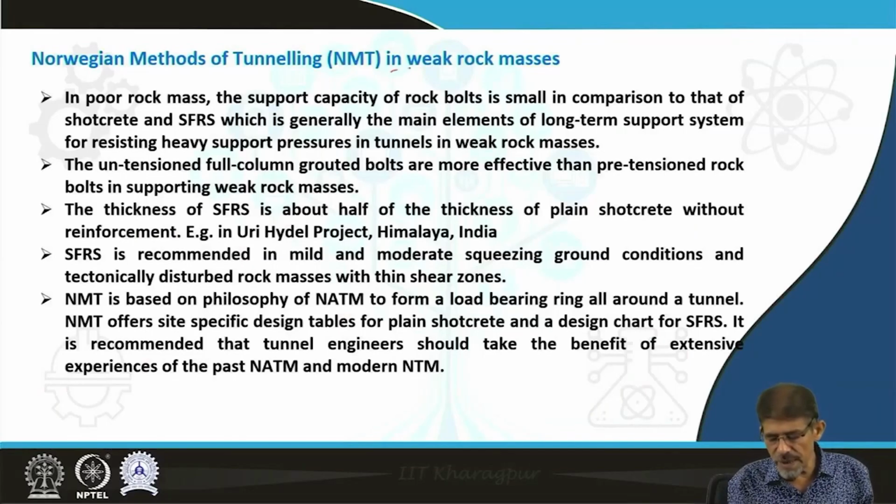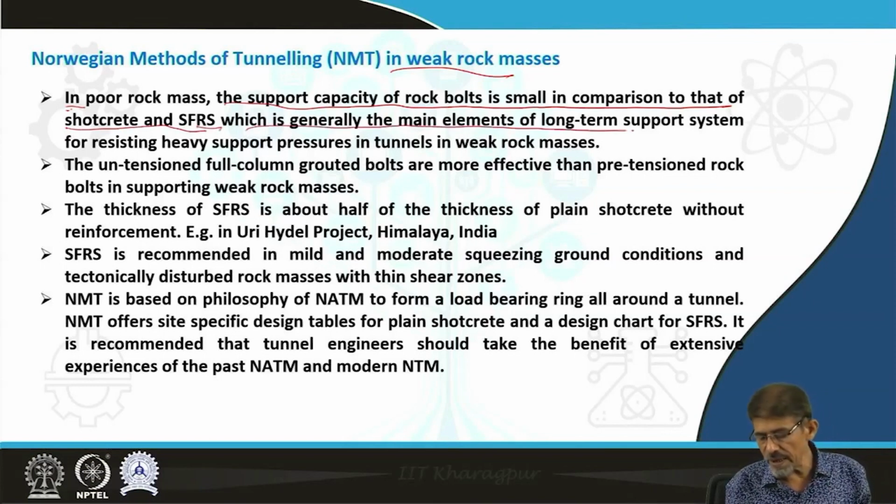In the Norwegian method of tunneling in weak rock, the support capacity of rock bolt is small in comparison to the use of shotcrete and SFRS, which is generally the main element of the long-term support system for resisting heavy support pressure in tunnels in weak rock masses.